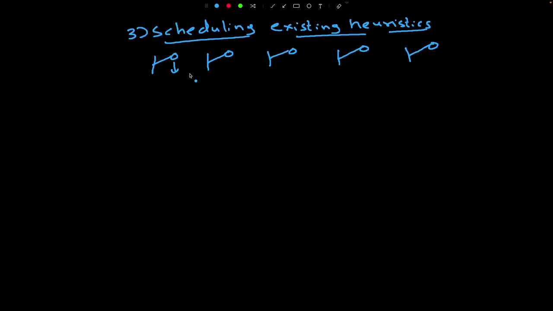The goal is that we want to figure out a policy in which we pull these heuristics. Let's say initially pulling this heuristic will give us the most benefit, so we pull this arm first. Later on, at certain parts of the search, let's say this heuristic is more effective, then we start pulling this arm, and so on and so forth. That's the goal for figuring out which heuristic to schedule when.